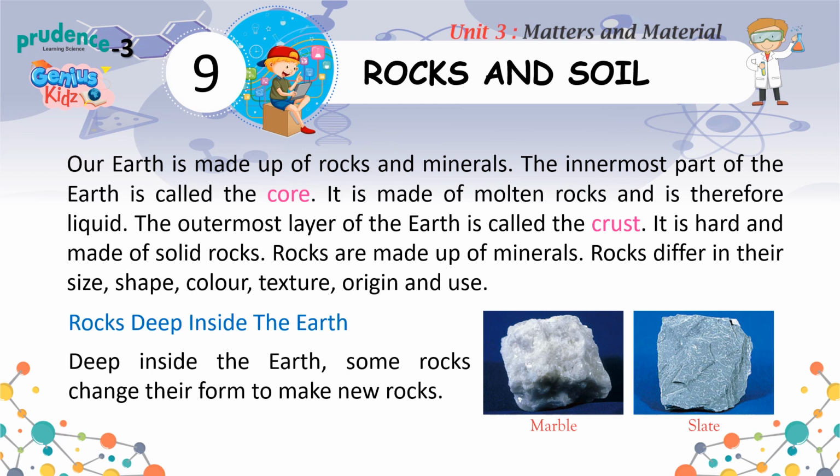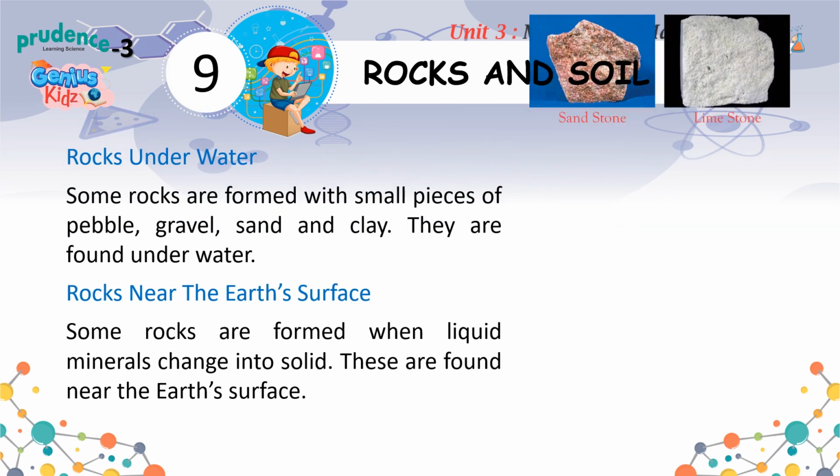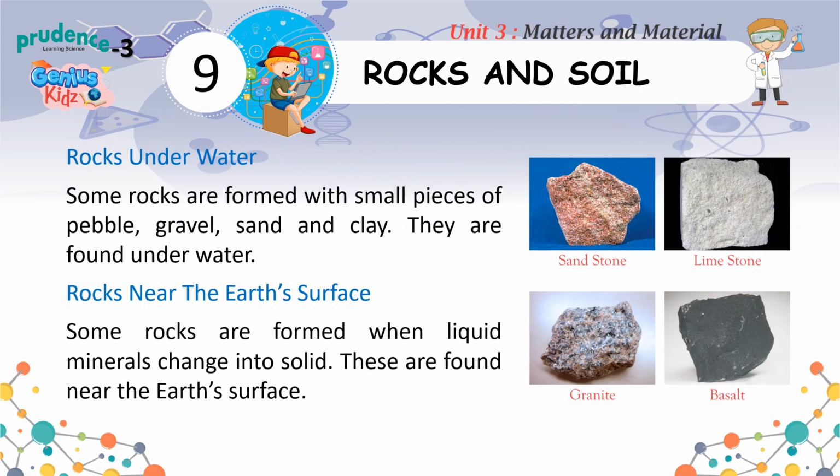Rocks deep inside the earth. Deep inside the earth, some rocks change their form to make new rocks. Rocks under water. Some rocks are formed with small pieces of pebble, gravel, sand, and clay. They are found under water. Rocks near the earth's surface. Some rocks are formed when liquid minerals change into solid. These are found near the earth's surface.